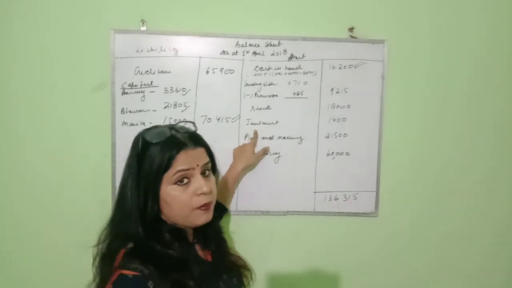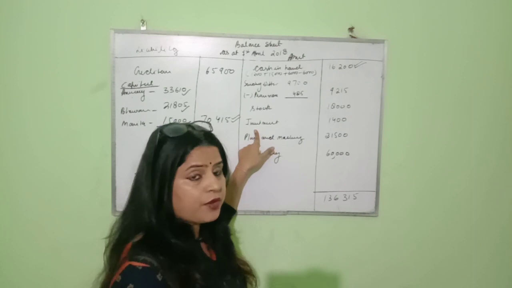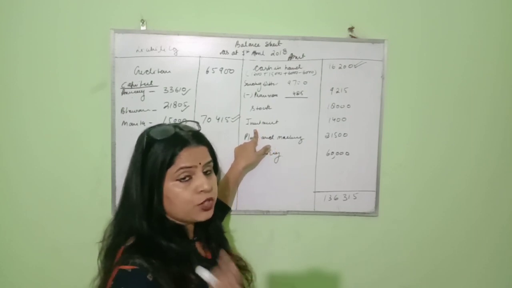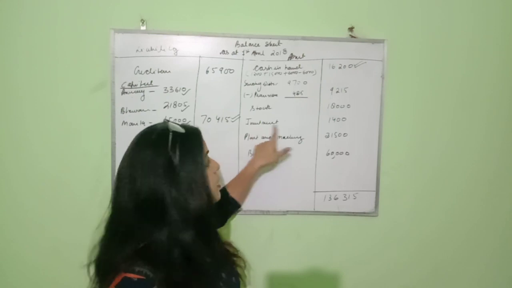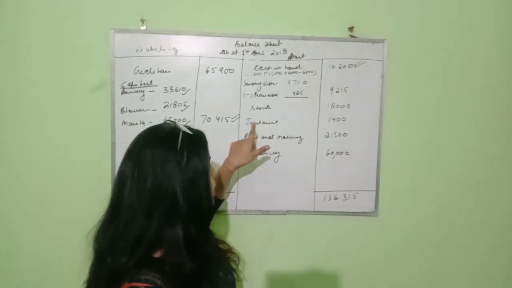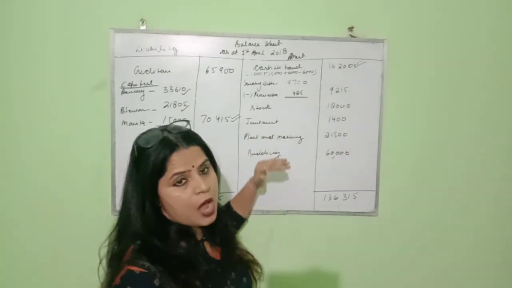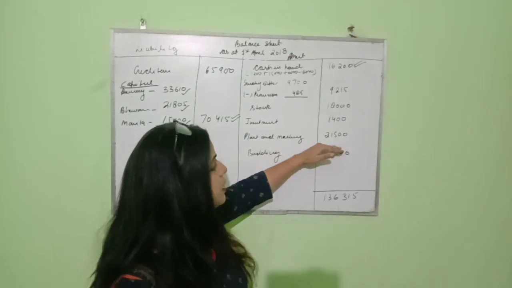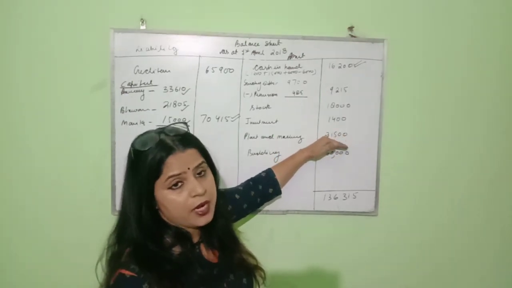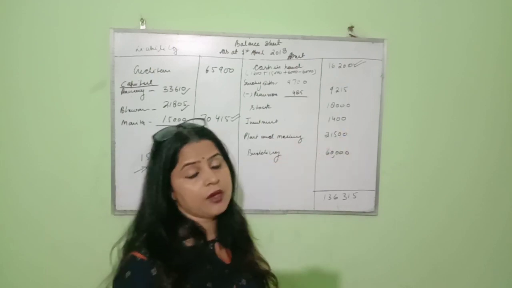Investment: in the old balance sheet there is no investment, but if you check your revaluation account, you will find an unrecorded asset named investment of rupees 1,400. Now it will be recorded in the balance sheet also. So we wrote investment 1,400. Plant and machinery 31,500, because there is a change: plant and machinery is decreased by 3,500.